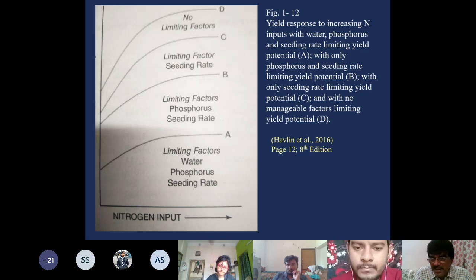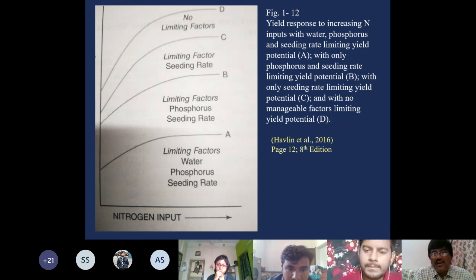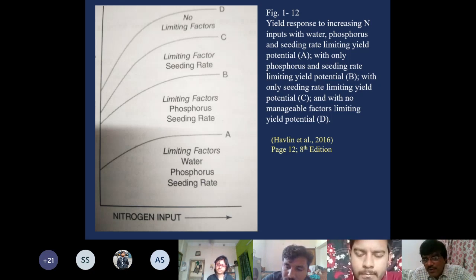So you will get yield A. If you overcome one of them, suppose you have solved the problem of water, you have applied irrigation, but still your phosphorus and seeding rate are limited. They are in lowest quantity. Then you will get D. If you remove the deficiency of one factor, then next you remove the deficiency of phosphorus also, then you will get more yield, the C. Now again you have removed seeding rate as a limitation, then you will get 100% yield. Maximum yield potential can be realized if you do not have any of these yield limiting factors.